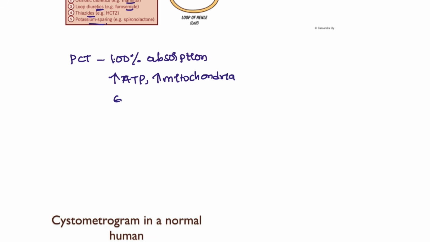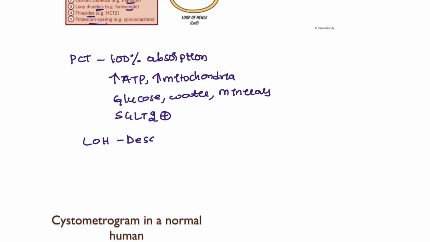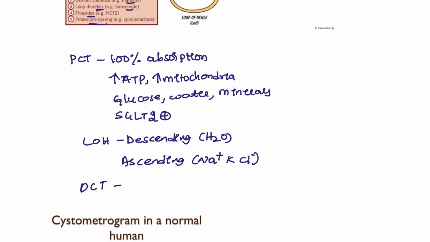Almost all of the glucose is absorbed, 100%, the water about 80%, and also all the minerals going through here. SGLT2 is present here in the PCT. In the loop of Henle, the descending limb is for water reabsorption, and the ascending limb has the sodium potassium chloride pump. And the distal convoluted tubule has the sodium chloride pump.